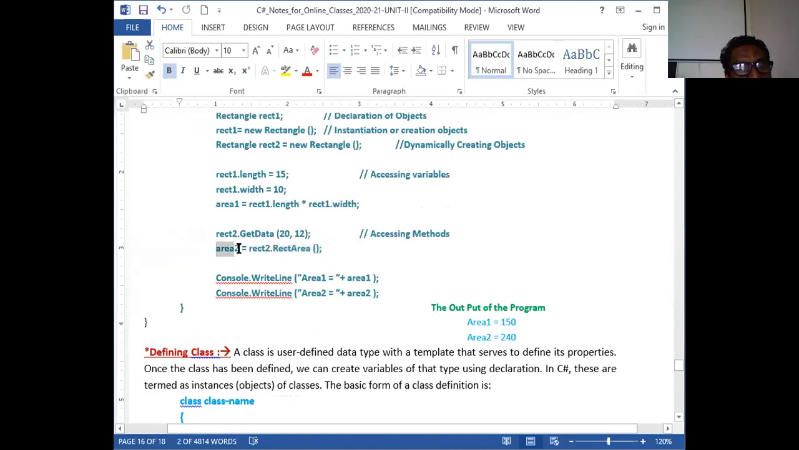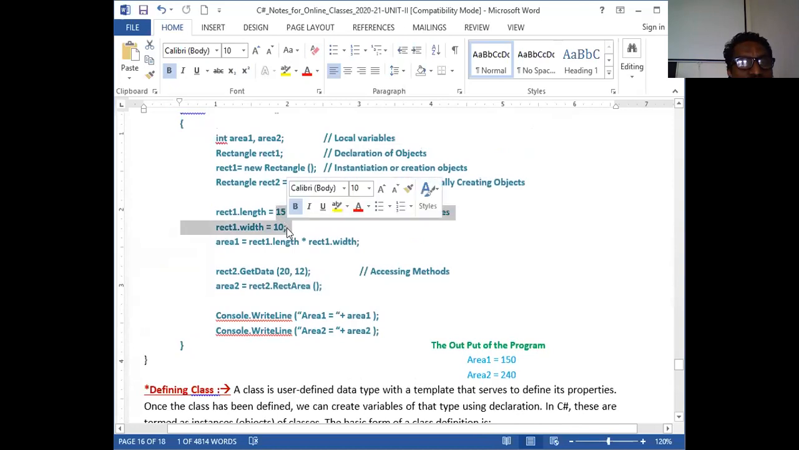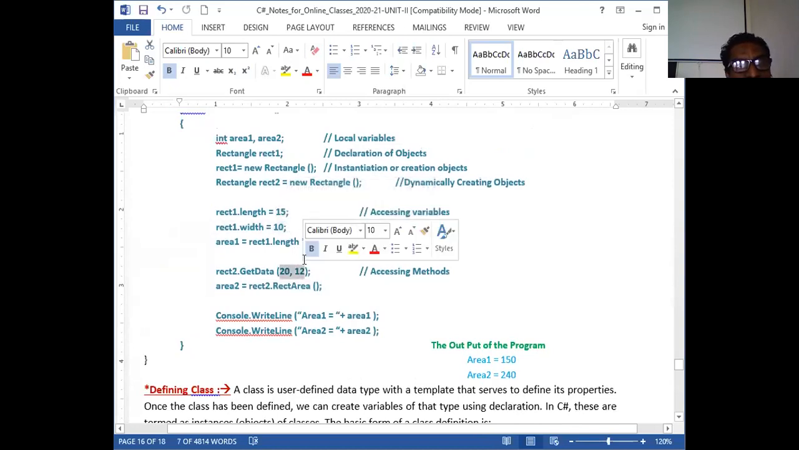That is assigned to area 2 here. Is it right? So now the content of area 1 and area 2 are displayed. Both rectangles are different. One has 15 and 12 as its parameters. The other object, rectangle 2, has 20 and 12. Both are multiplied here, and the corresponding value is displayed using Console.WriteLine.